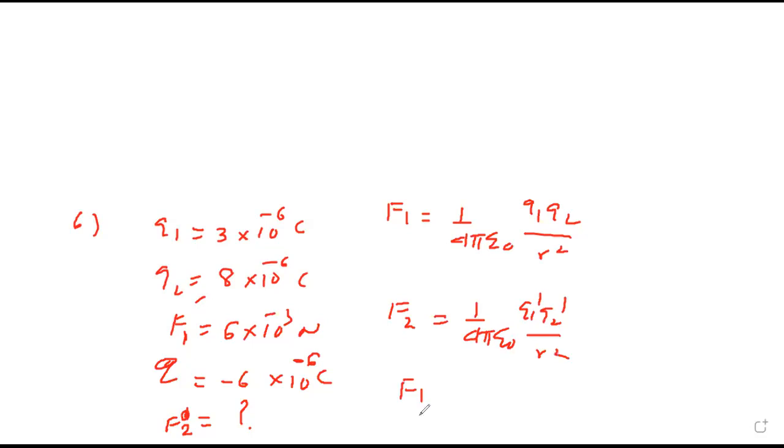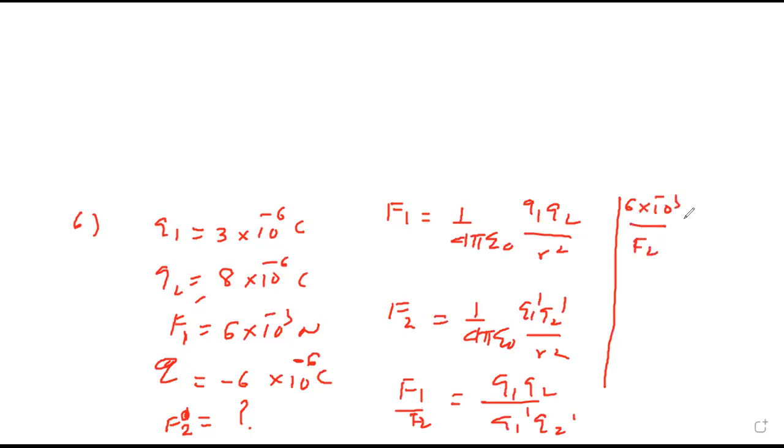So I can say F1 upon F2 will be the product of the first charges upon the product of the new charges. F1 is 6 into 10 raised to minus 3. F2 we want. Q1 is 3 into 10 raised to minus 6. Q2 is 8 into 10 raised to minus 6.